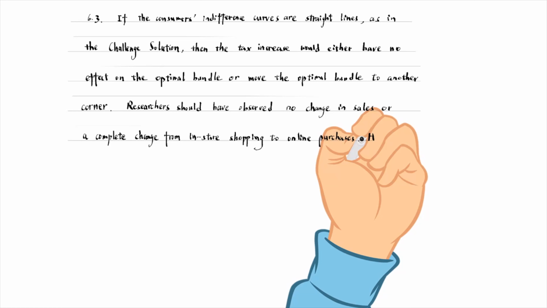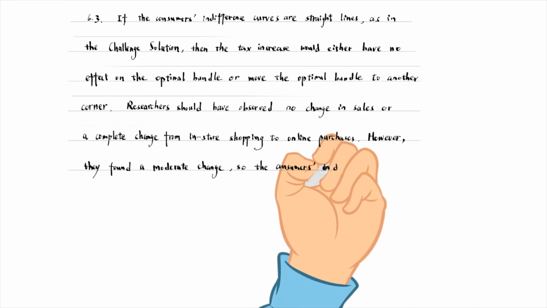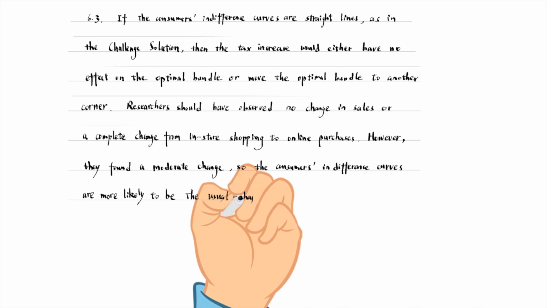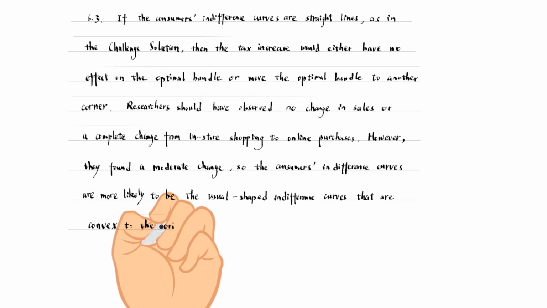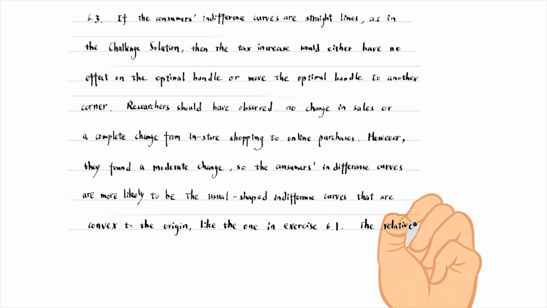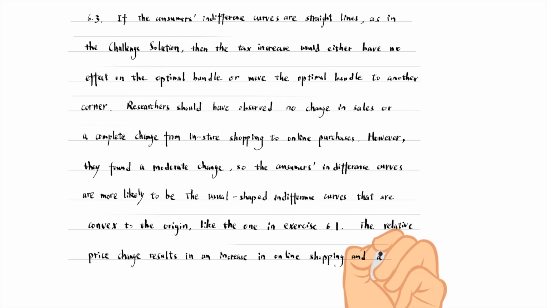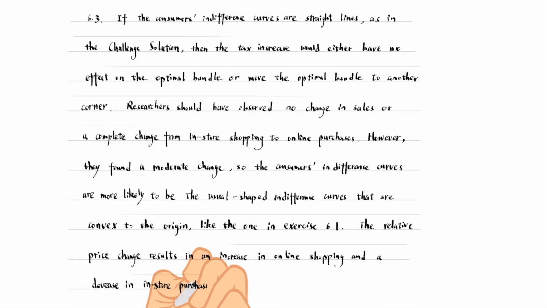However, they found a moderate change. So the consumers' indifference curves are more likely to be the usual shaped indifference curves that are convex to the origin, like the one in exercise 6.1. The relative price change results in an increase in online shopping and a decrease in in-store purchases.